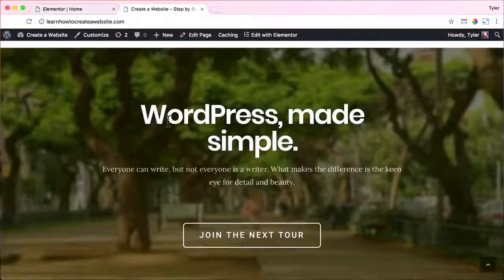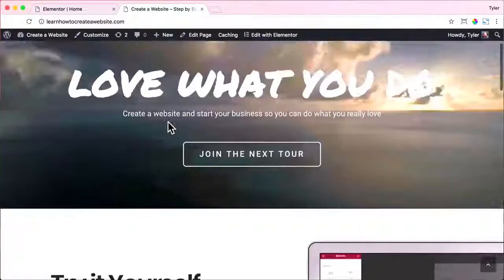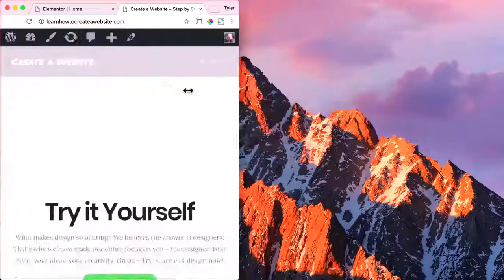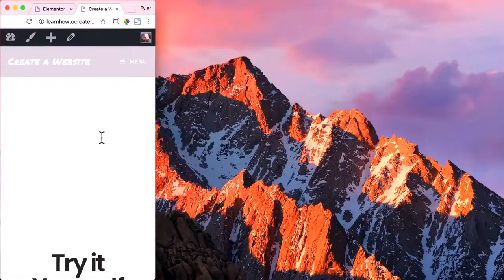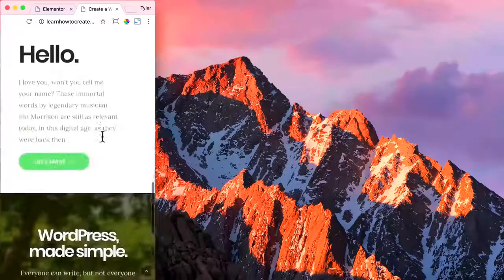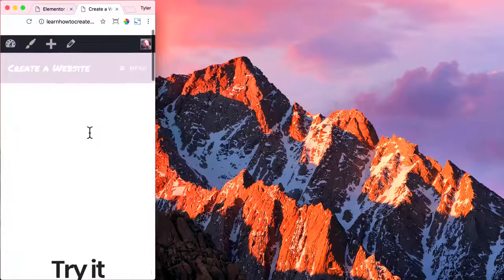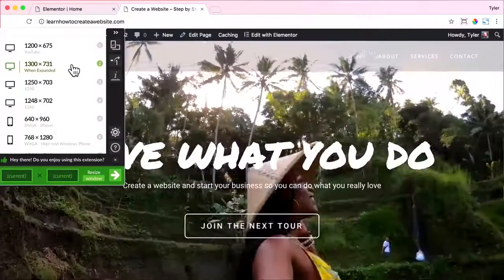And we noticed that on Elementor, when we looked at the mobile version, the video still worked. But actually, if we make our page smaller, we're going to see that the video actually disappears because videos don't really play in the background like on your phone. So on a really small screen, the videos will stop playing. It just doesn't work. It's not the same technology really. So it doesn't work well on your phone, just playing a video in the background. And the button again is sort of messed up. So let's fix those things.